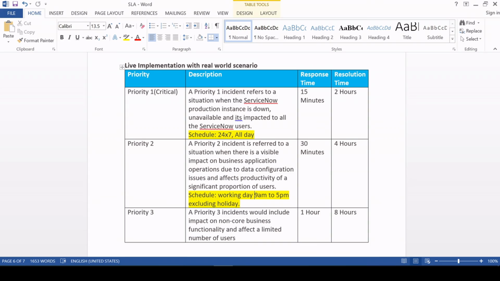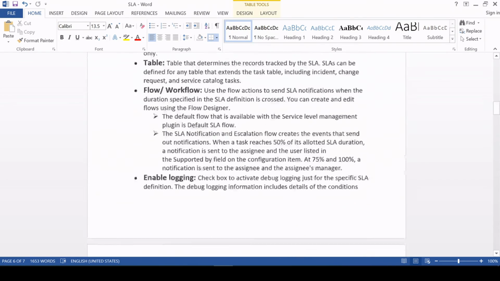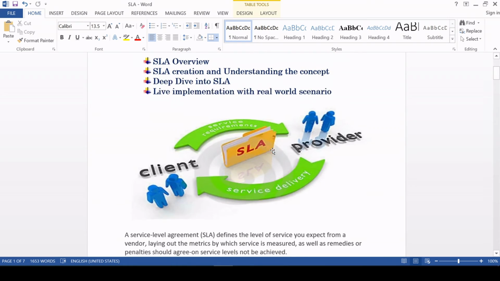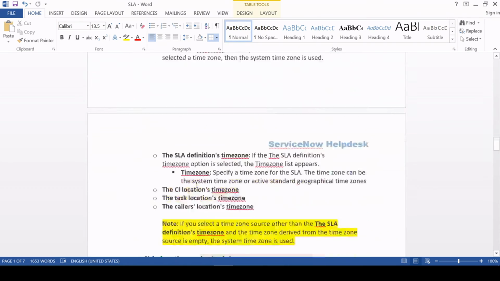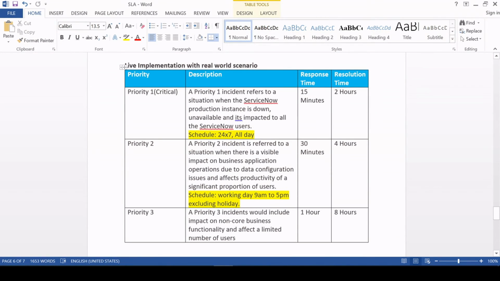Just to recall what we have covered so far, I explained in my starting video what SLA is and why SLA is required, right? All these things I have explained because this will help you to clear your interview. Whatever interview questions come related to SLA, after watching my first three videos, definitely you will clear those. So don't miss it. I'm not going to recall all those topics again in this video, so directly jumping to the live implementation of this priority two SLA.